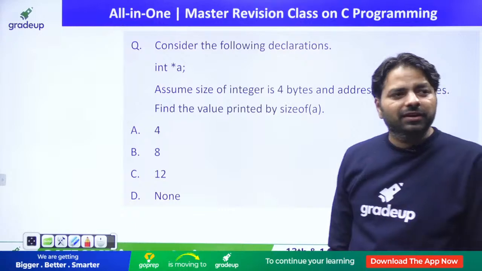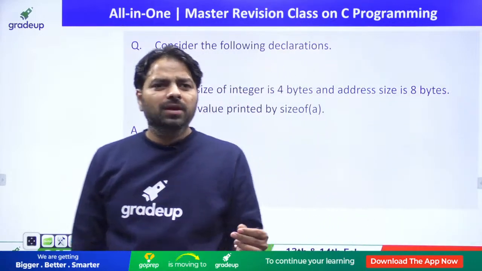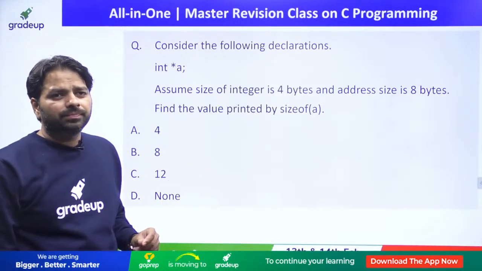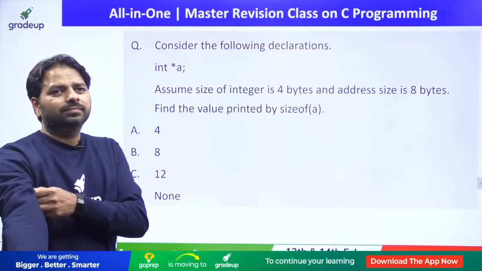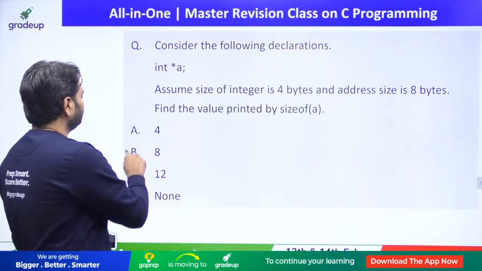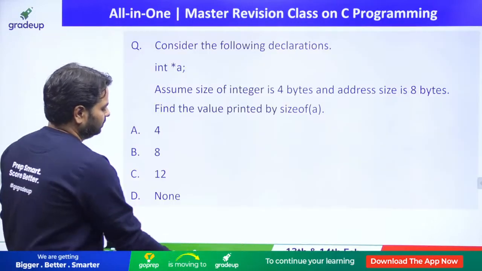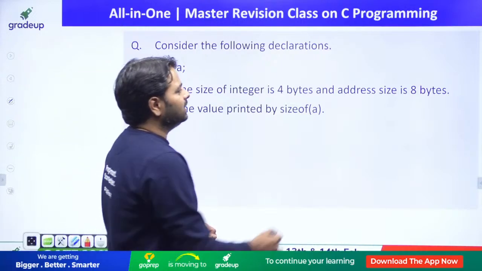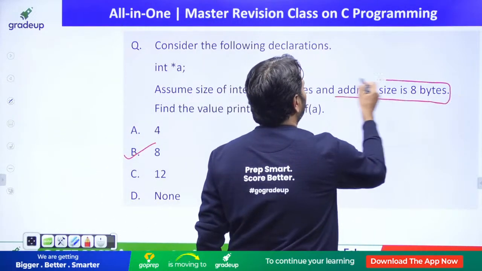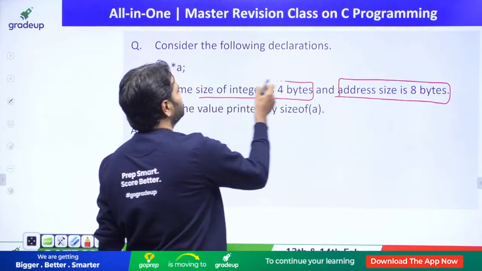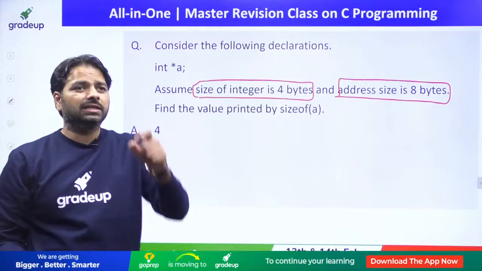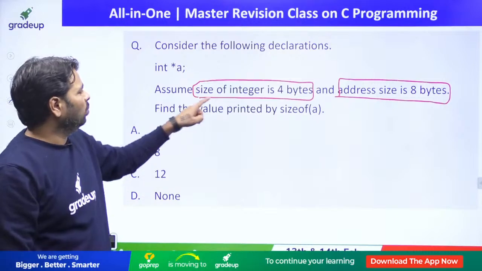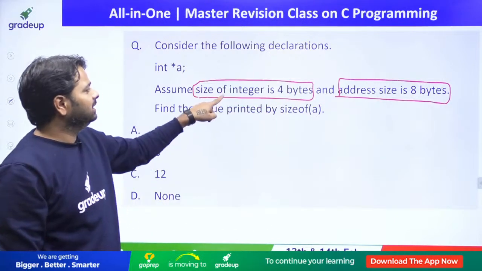See, this is what the difference is. Why are you getting two answers, 4 and 8? It should be only one, right? That means you have not studied pointers. Eight is the answer. That is the reason I have differentiated address size and integer size. In most systems we take the same size, but to differentiate the answer, I have taken two different sizes. Now, what is integer size? What is address size? Integer refers to data.